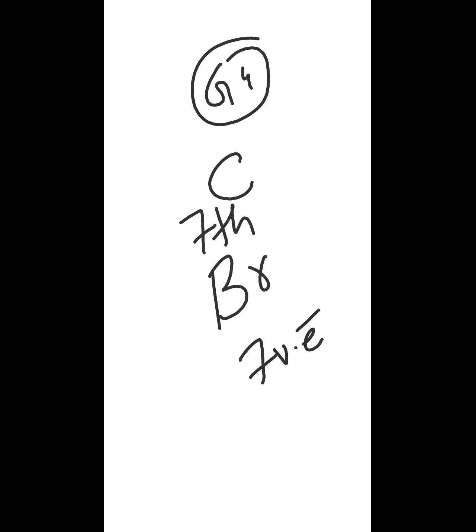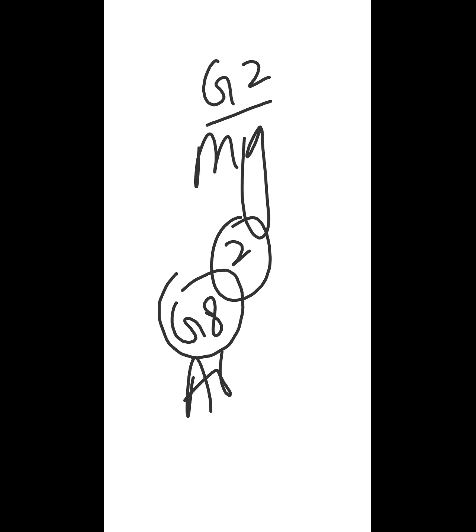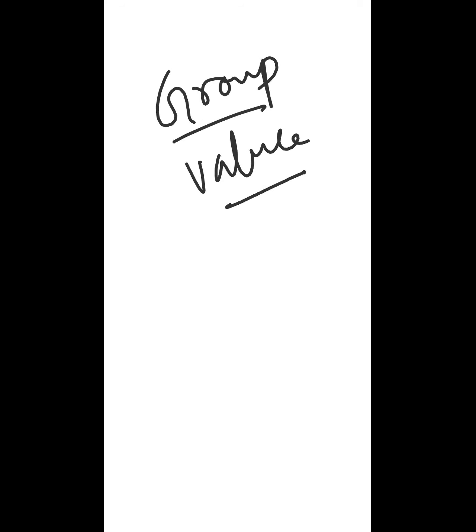So, for example, if I say I have aluminum and it belongs to group 3, it means it has 3 valence electrons, not the inner electrons. The valence electrons, the outermost electrons, are 3. If I say I have magnesium and it belongs to group 2, it means it has 2 outermost electrons. Argon, group 8, means 8 outermost electrons, 8 valence electrons. So see what the group is telling you. Group is telling you about the number of valence electrons, but group will not tell you only about the number of valence electrons all the time.